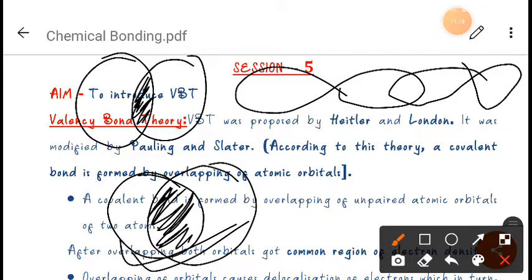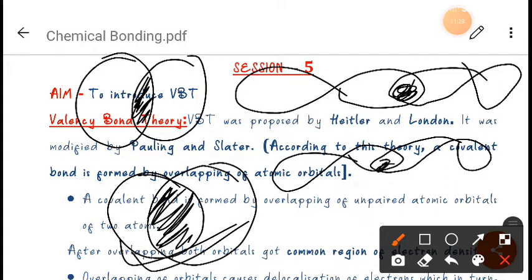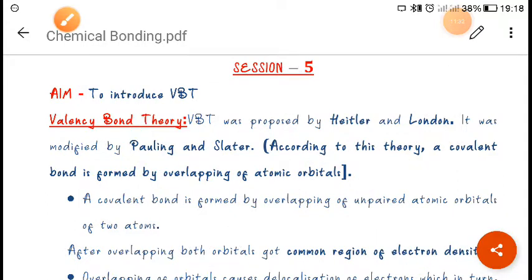Again, if it is like this, the overlapping is like this, right? If we are taking one bond, and the overlapping is more here, right? So this one will be stronger than this. Okay, so always remember what this valence bond theory is. This valence bond theory was given by Heitler and London, and after that it was extended by Pauling and Slater. So whatever I am talking about is the concept given by Heitler and London.